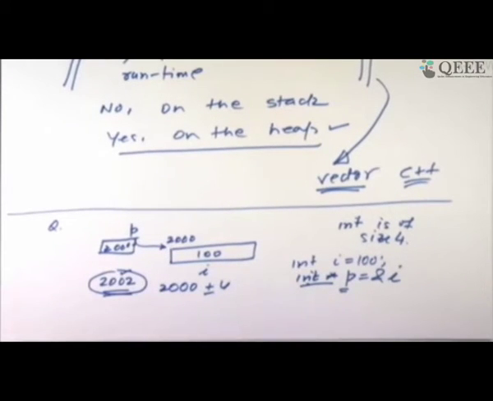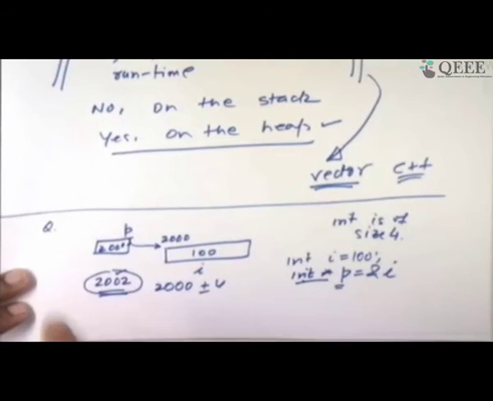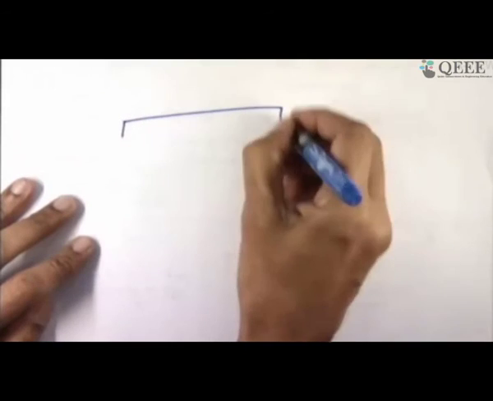Okay, so the point here is you cannot dereference 2002 unless you do some low level trickery, which I am not going to teach you, but you can do it. There are features in C which use unions and so on, by virtue of which you can do what you have stated, but not directly. So I'm saying it is not very easy to access this using the P that you have. But there are ways of doing it. There is always an escape clause, in case you really wanted to see what would have happened.